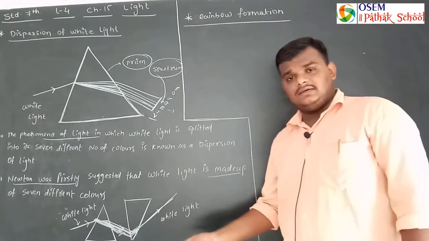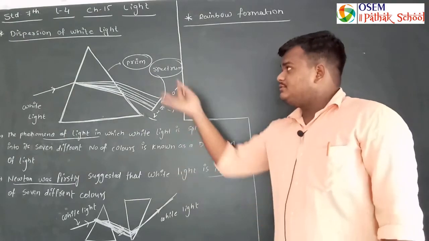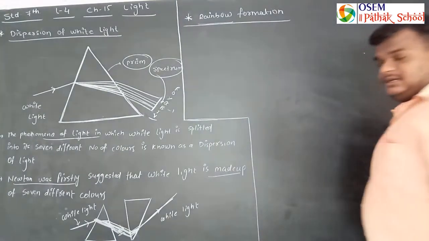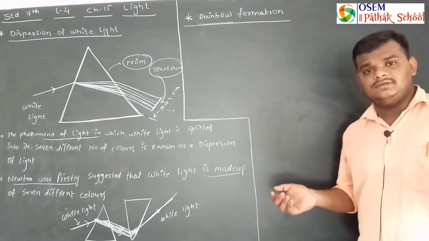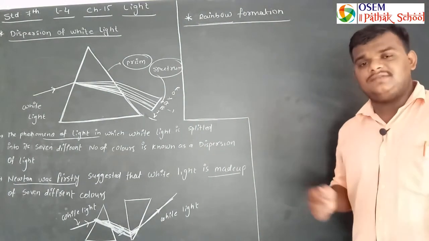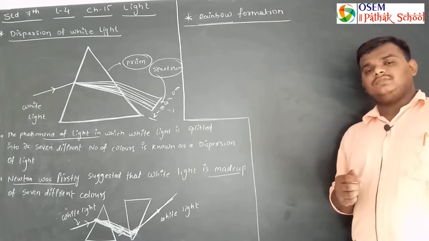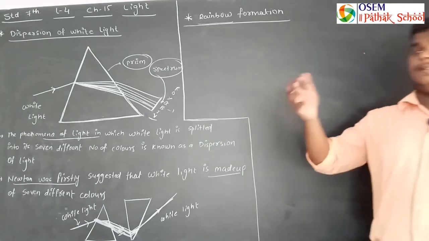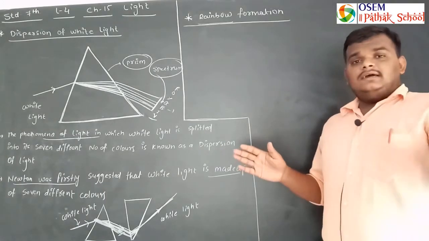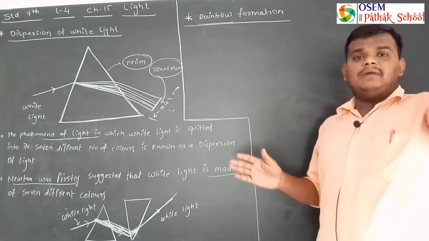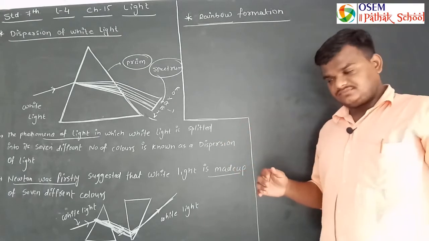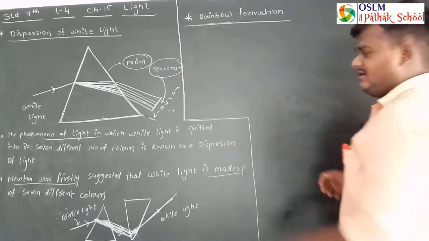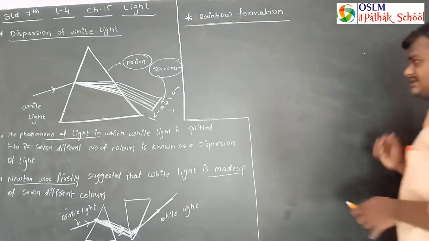A phenomenon or event related to the dispersion of light is rainbow formation. How is a rainbow formed? Have you ever seen a rainbow? It looks like a band of 7 different colors. We know that it appears after raining. So what is the mechanism of rainbow formation? What occurs in this case?